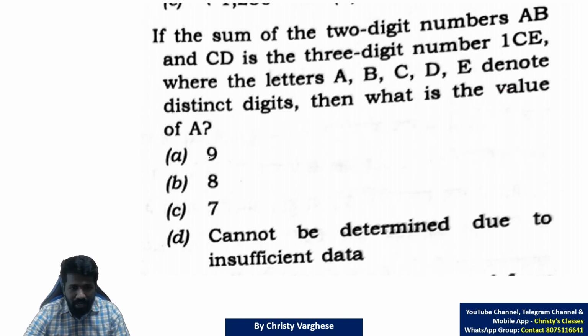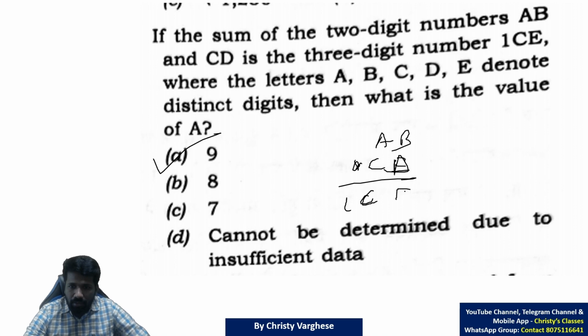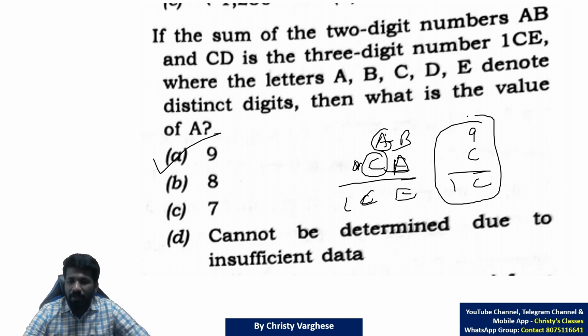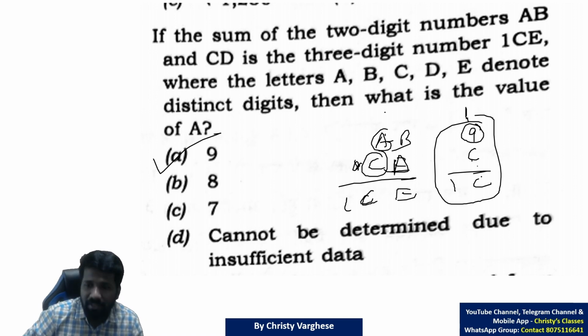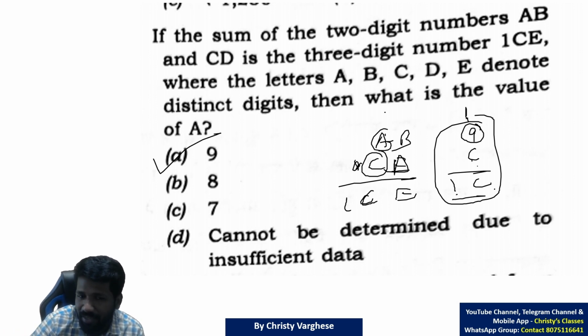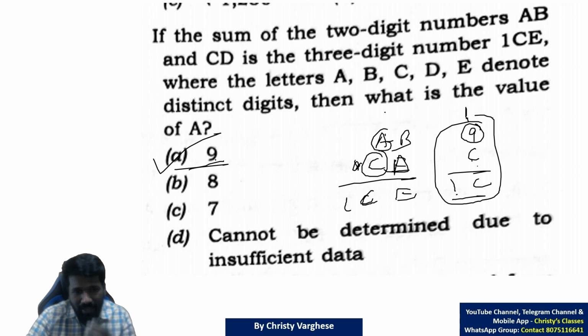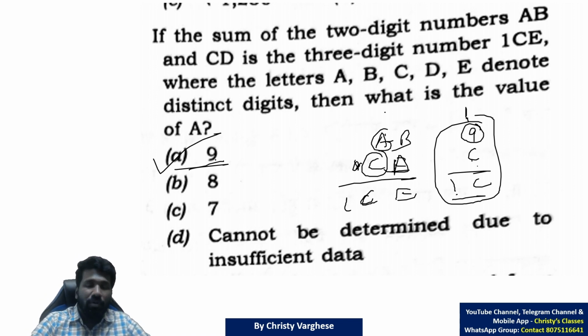So that is why we can say 9 will be the answer for A, because AB plus 1CD is equal to 1CE means this A being 9 only, whatever be the C. 9C will be 1C in the tens place and hundreds place, only if this is 9, because there will be a carryover from previous step which will make 10 plus C. 10 plus C will be 10 times 10 plus 1C, that is 10C we can say, or 1C we can write it. So 9 is the answer. Little tricky, but if you use the right approach, it is doable.